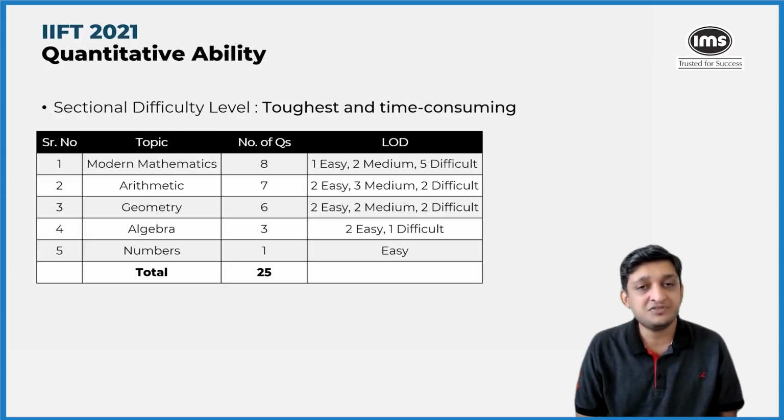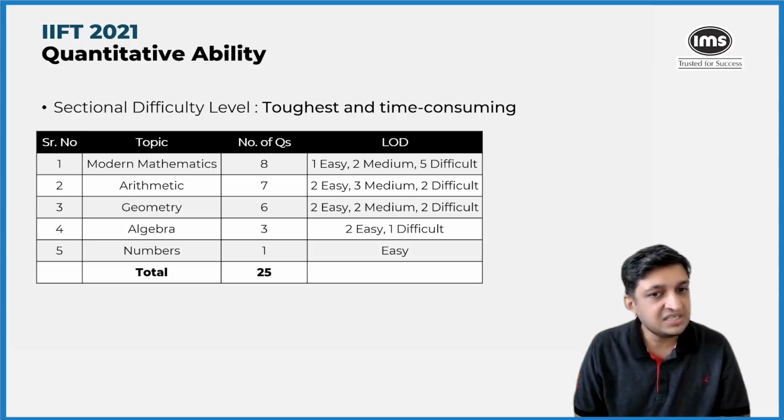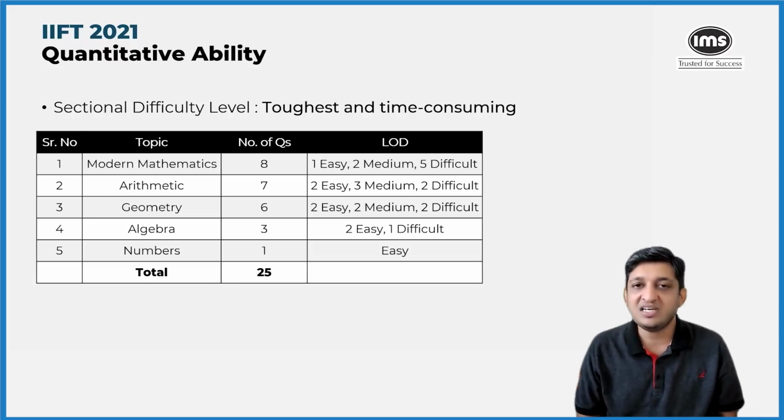Out of the 3 questions from algebra, 2 were easy, 1 was difficult, but these were manageable questions. And numbers, there was just 1 question which can be classified as easy. So this year's quant was slightly more difficult compared to last year's quant, and people who would have taken it